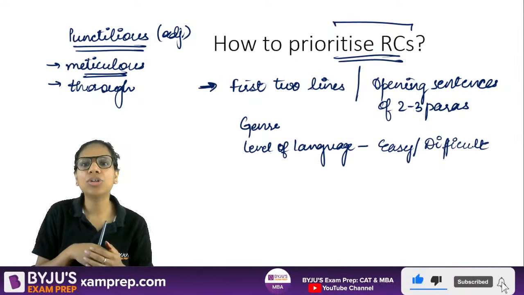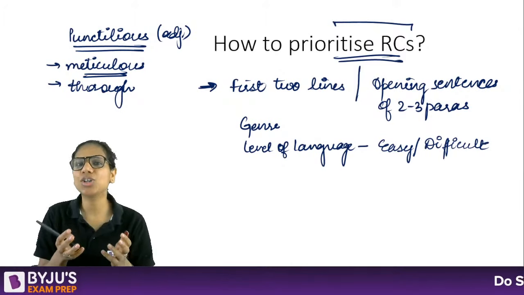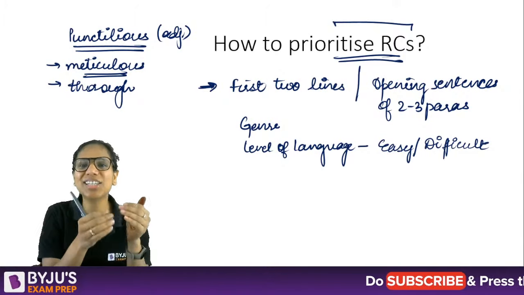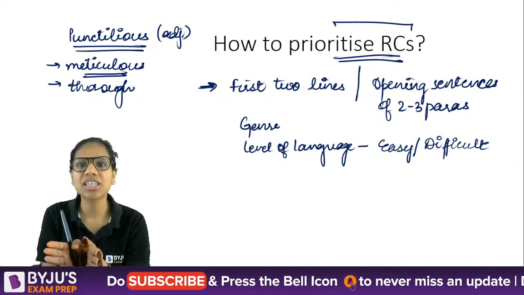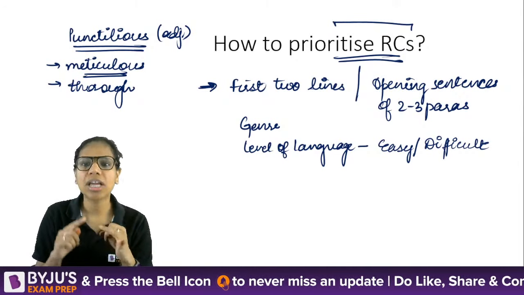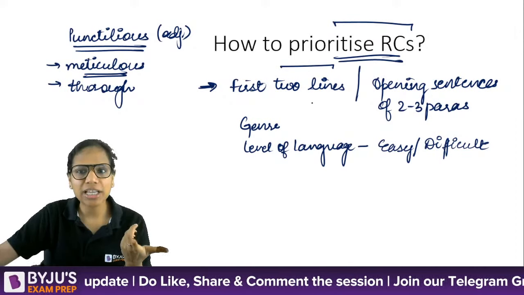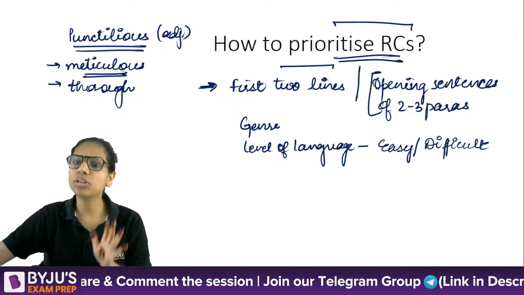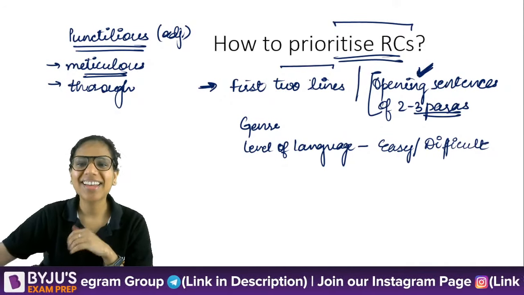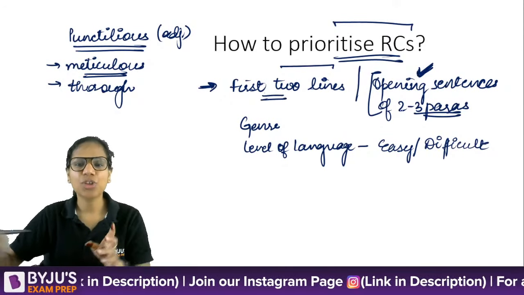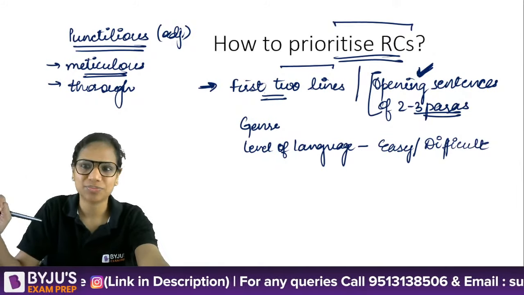Do not worry about what questions have been asked later on, because you can't anyway get the idea of the difficulty level of the question till the time you have read the RC passage and you go to attempt the questions. So don't worry about the questions in prioritizing. Focus on the genre and focus on the level of the language, whether it is easy or difficult. And let's say the first couple of lines of the opening paragraph, they can help you, or the opening sentences of 2 to 3 paragraphs. I sometimes prefer this. This gives me a broader idea as compared to this, right? So that's your first do of RC that you have to remember.